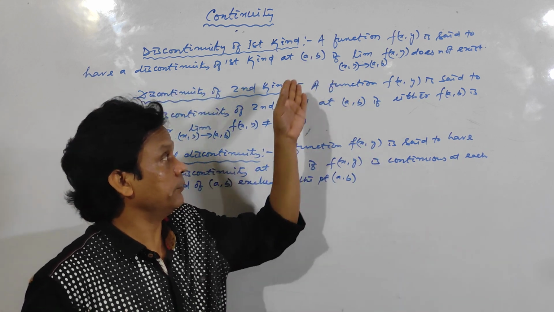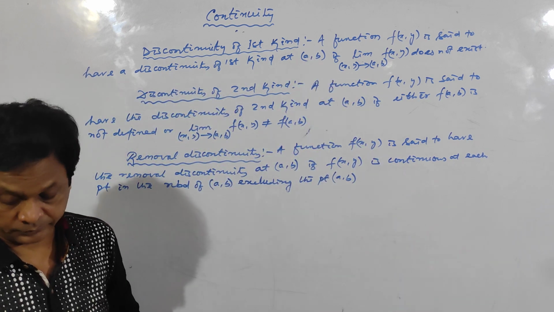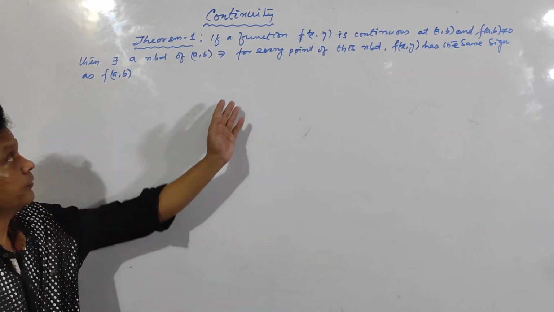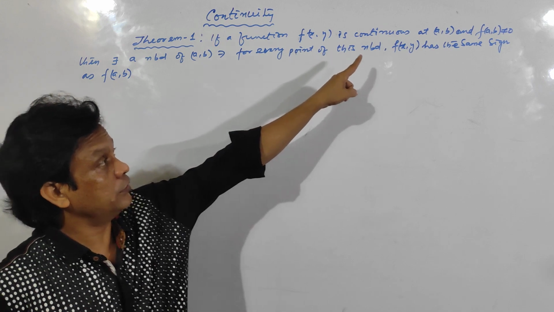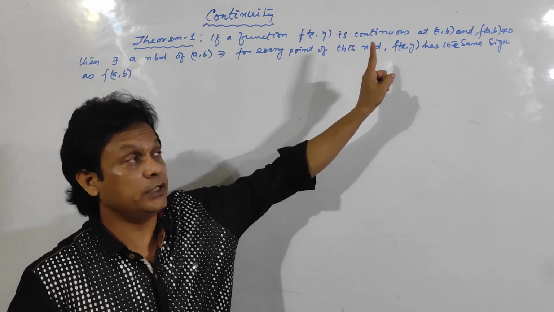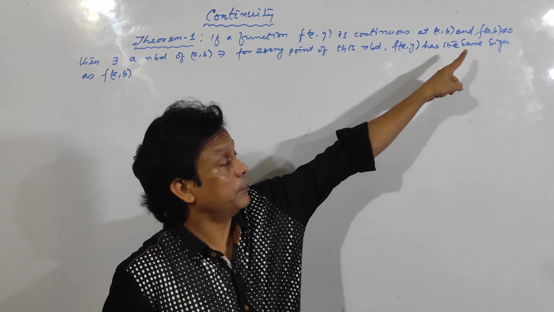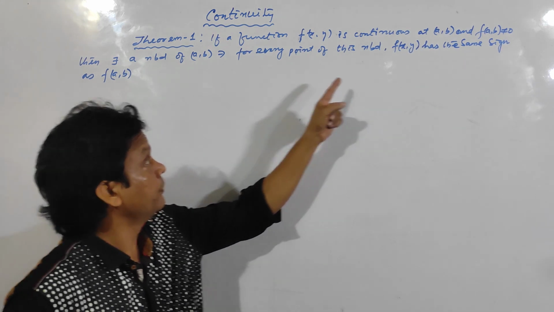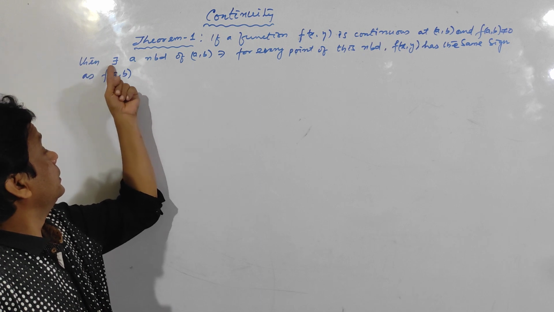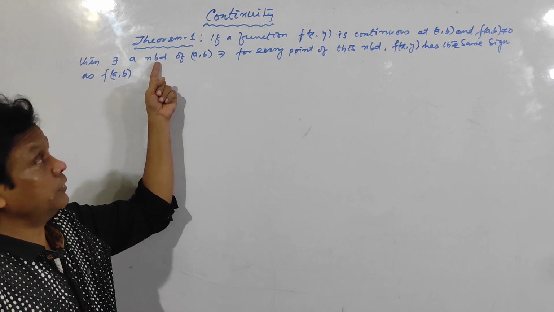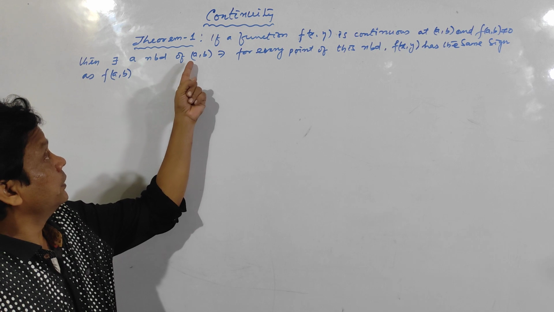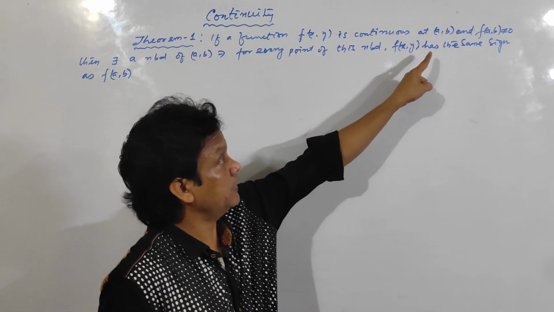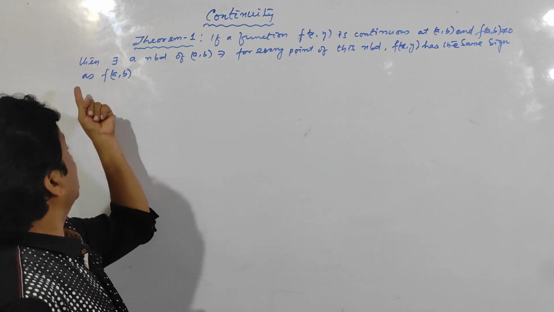So this is all about the definitions of discontinuities. See, this is the first theorem on continuity. If a function f(x,y) is continuous at (a,b) and f(a,b) is unequal to 0, the functional value is unequal to 0, then there exists a neighborhood (NBD is neighborhood, and this is the symbol for there exists) of (a,b) such that for every point of this neighborhood, f(x,y) has the same sign as f(a,b).